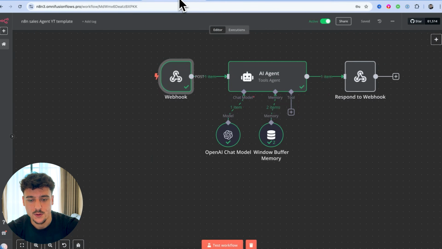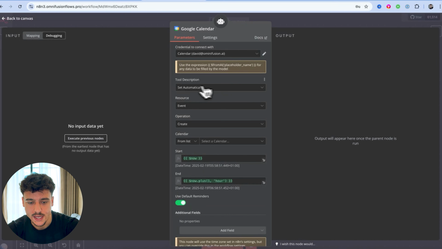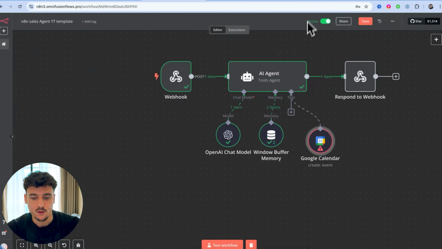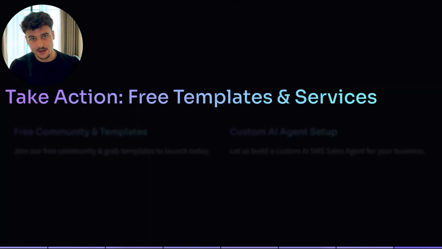And then it would allow the AI agent, if for example here we want to add a tool for a Google Calendar event, where we want to create an event, we can add, for example, the phone number in this Google Calendar event so that when it's booked on the calendar, you can see the phone number in there. But that's something for another video in the future. And that is how you build an n8n AI sales agent. You connect it into GoHighLevel. It's working with SMS. There's a ton of options here.